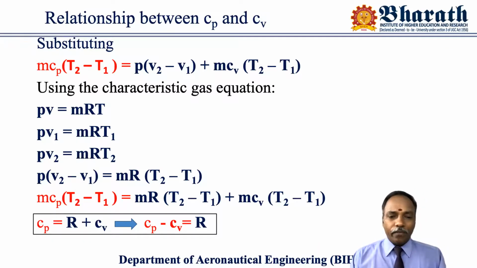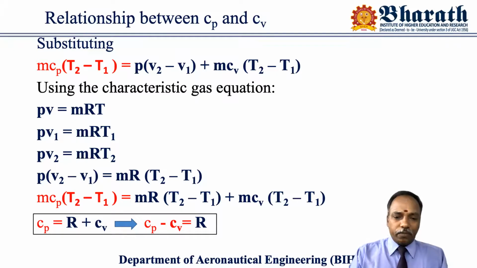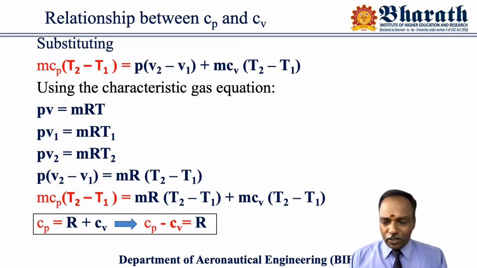So with this, I stop today's presentation. The relationship between other parameters, the ratio of specific heats and the relationship between Cp, Cv and gamma, we'll see in the next session.